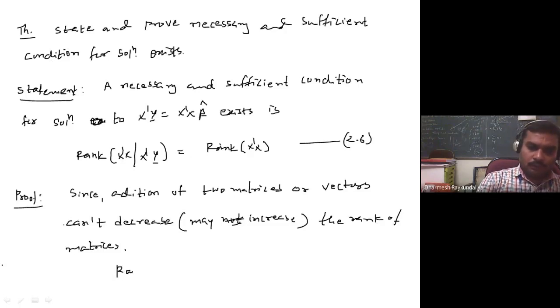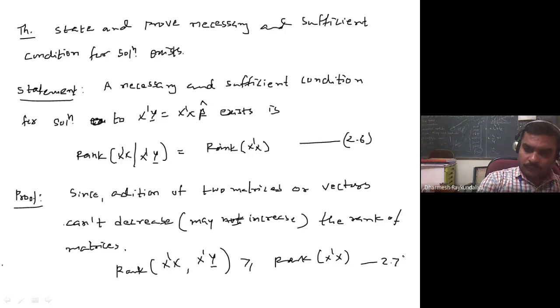So the rank of X dash X, to which I have augmented the matrix X dash y, ठीक है, is always greater than or equal to the rank of the original matrix. This is equation 2.7.